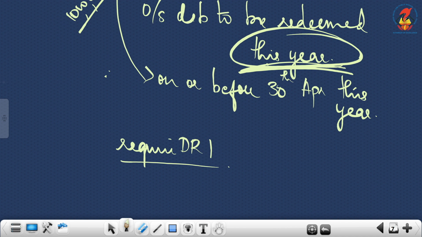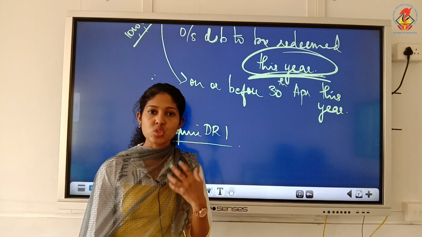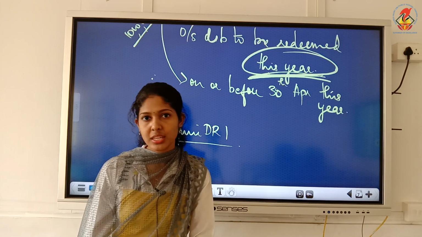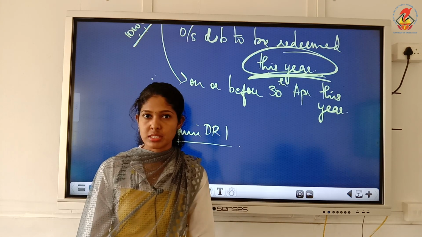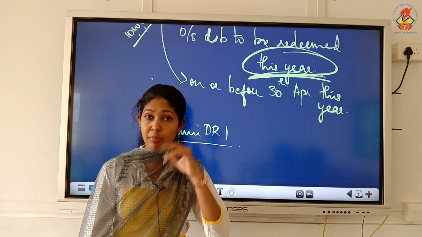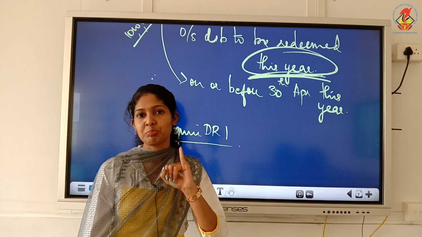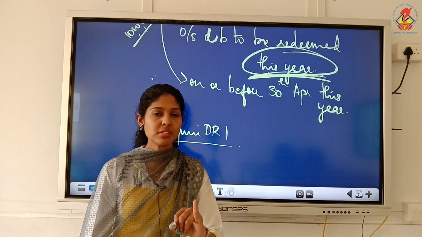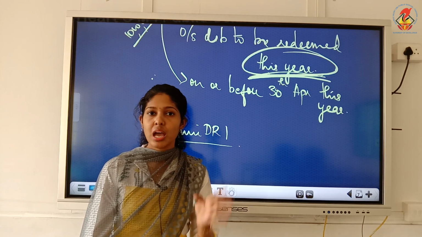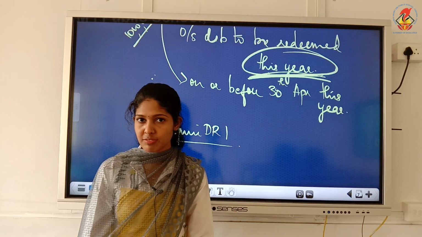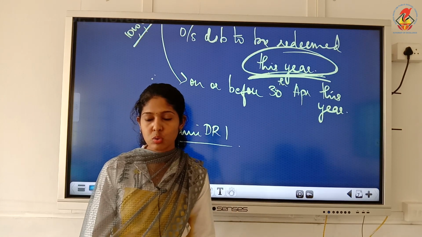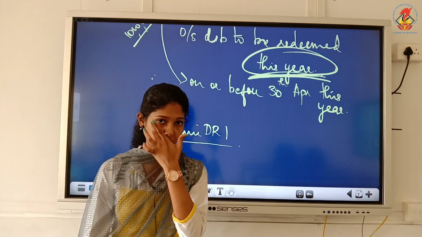See, usually those companies which are not creating DRR will not create DRI also, or will not invest. So the above mentioned companies, like All India Financial Institutions, banking companies, other financial institutions, unlisted companies, that is NBFCs and HFCs, which are not creating DRR will not create DRI also.